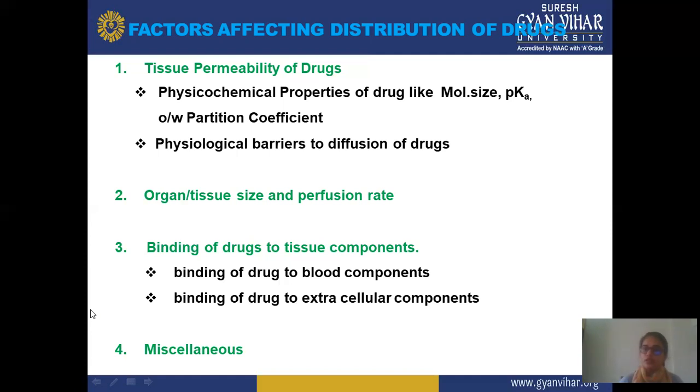Next are organ tissue size and perfusion rate, and binding to tissue components. Perfusion rate means the size or blood flow is mainly responsible for organ tissue perfusion. In binding of drug and tissue component, two components are responsible: one is the drug and the second is the extracellular component. And the fourth factor is miscellaneous factors.